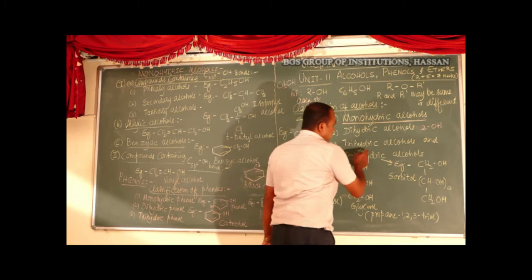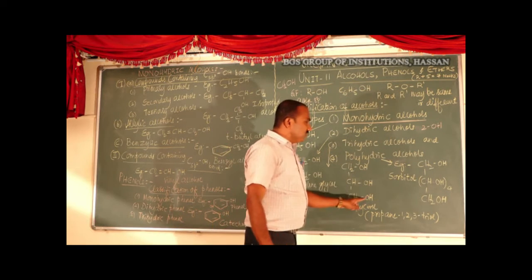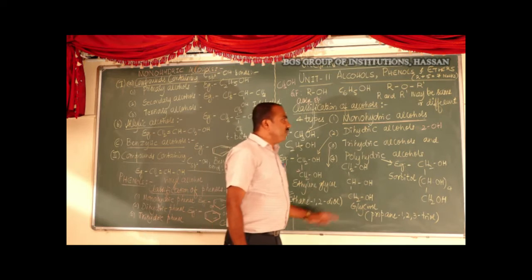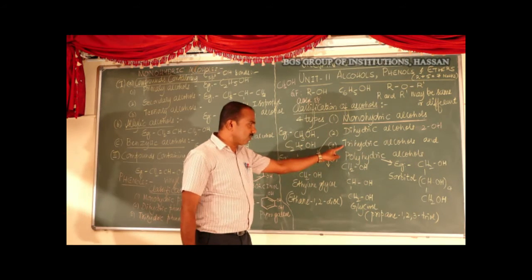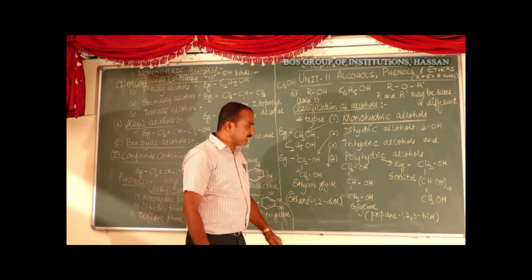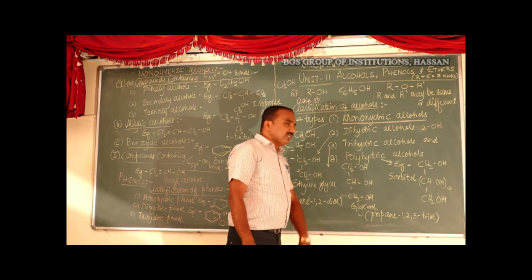The third one is trihydric alcohols. These are the compounds which contain three OH groups per molecule. Example for trihydric alcohols is glycerol, its common name.